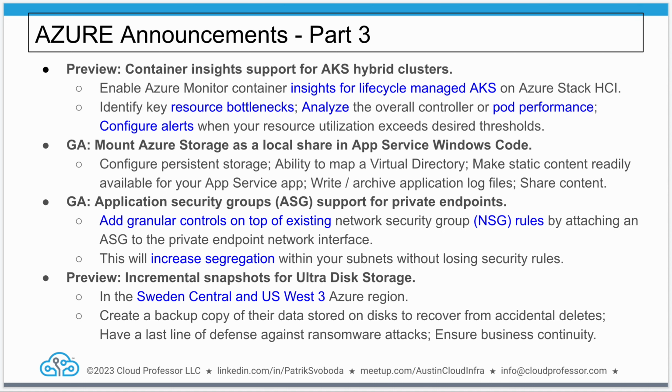General availability, application security groups, ASG, support for private endpoints. Add granular controls on top of existing network security groups by attaching an ASG to the private endpoint network interface. This will increase segregation between your subnets without losing security rules.